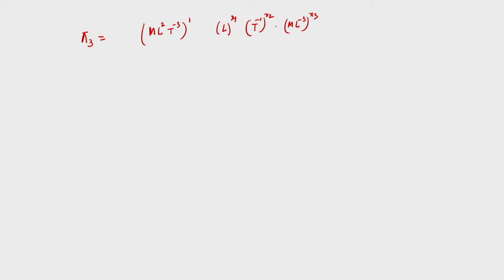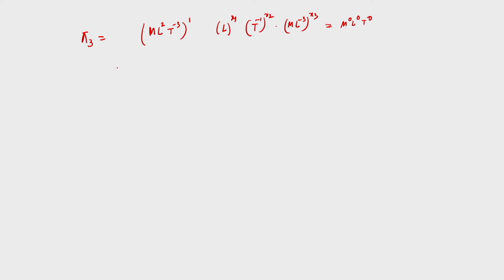And this is again a dimensionless term, so this is m power 0, L power 0, t power 0. We have to consider dimensional homogeneity at both the sides and equate powers of m, L, t.